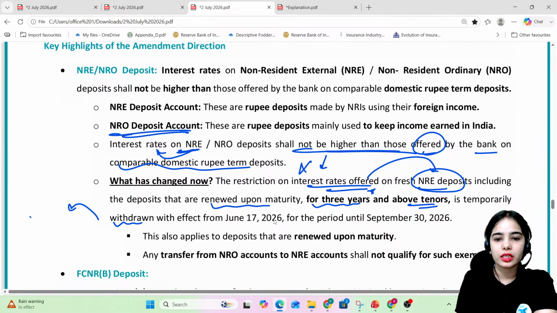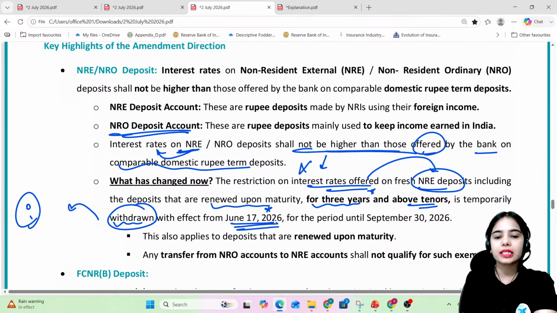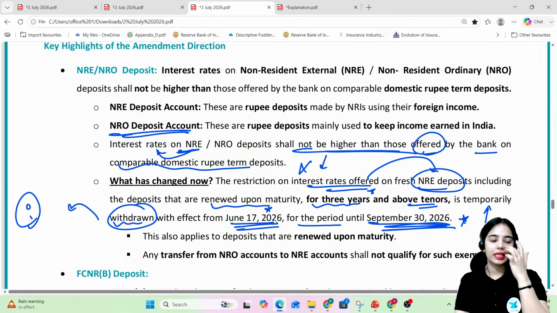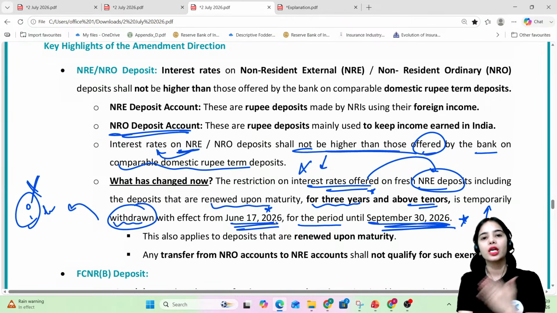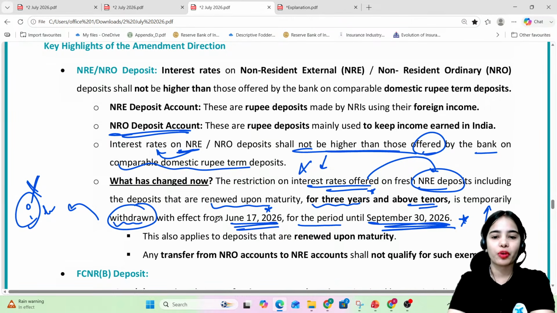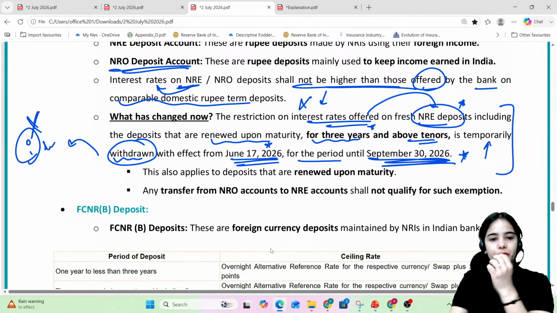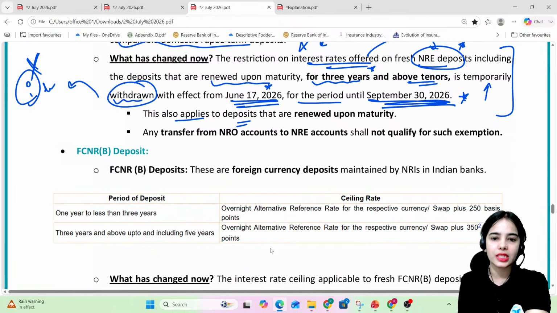So this interest rate limit is temporarily withdrawn with effect from June 17, 2026, the day this notification was released, for the period until September 30, 2026. So this is the idea that this facility is only temporarily provided, that is the interest rate ceiling or the interest rate restriction has been temporarily removed till September 30th, 2026 from the date of the notification. And this is for the NRE deposits that are the fresh NRE deposits or the renewed upon maturity NRE deposits which are for the tenure of 3 years or more. Okay? This also applies to deposits that are renewed upon maturity.